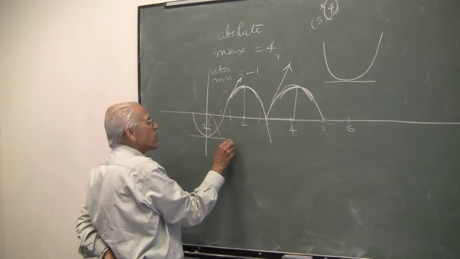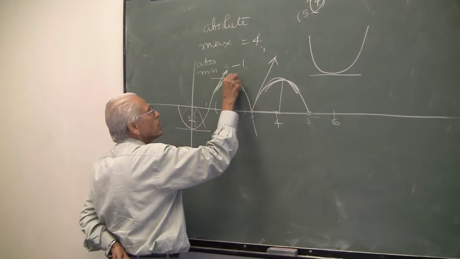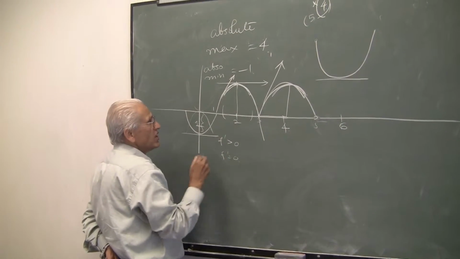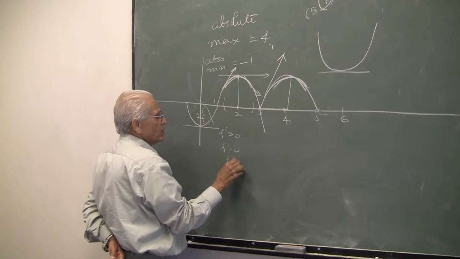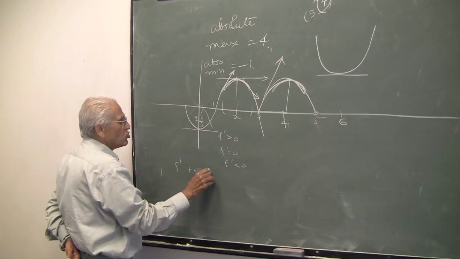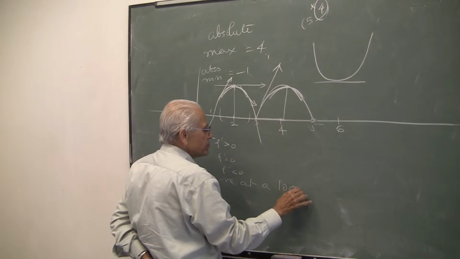So here your f prime is positive. At this point, tangent is horizontal, so f prime becomes 0, that's a critical point, and then it moves further and becomes negative. So your f prime turns from positive to negative at a local maximum.